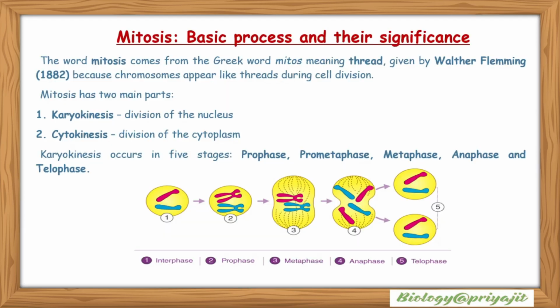Mitosis: basic processes and their significance. The word mitosis comes from the Greek word mitos, meaning thread, given by Walter Flemming in 1882 because chromosomes appear like threads during cell division. Mitosis has two main parts: karyokinesis, that is division of the nucleus, and cytokinesis, division of the cytoplasm. Karyokinesis occurs in five stages: prophase, prometaphase, metaphase, anaphase, and telophase. These are the five successive stages of the mitotic process.